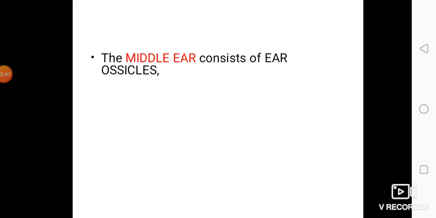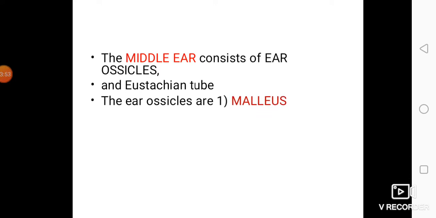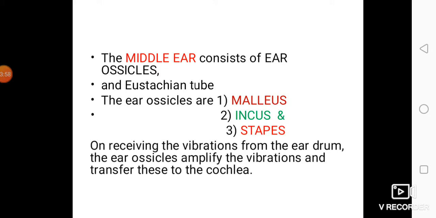The middle ear consists of ear ossicles and eustachian tube. The ear ossicles are malleus, incus and stapes. On receiving the vibration from eardrum, the ear ossicles amplify the vibration and transfer those vibrations into the cochlea. That means the middle ear has got main parts called ear ossicles. Which are the ear ossicles? Malleus, incus and stapes. What is another important portion of the middle ear? It is the eustachian tube. What is the function? It helps to maintain a constant pressure on inner and outer side of the eardrum or tympanic membrane.